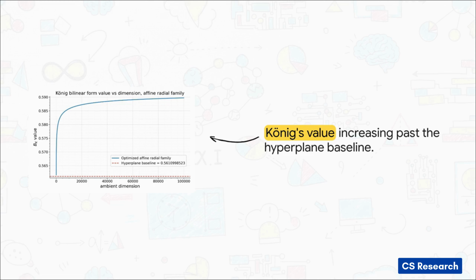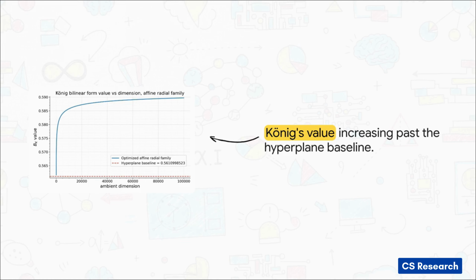Let's break this down completely, because there's a lot going on here. On the vertical y-axis, we have the Koenig value. Again, that's the old mathematical proxy they were using. And on the horizontal x-axis, we are looking at the ambient dimension. And notice how it scales all the way up to a mind-bending 100,000 dimensions. Now, see that flat red dashed line down near the bottom? That represents the absolute upper limit of the classical 1977 hyperplane method.